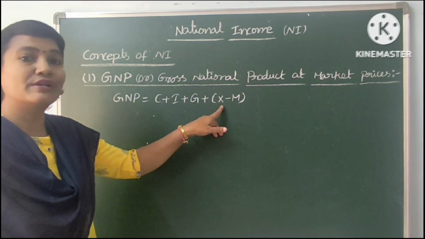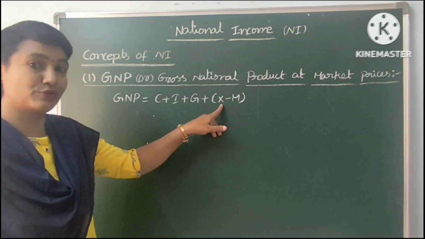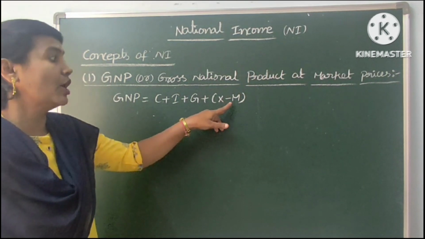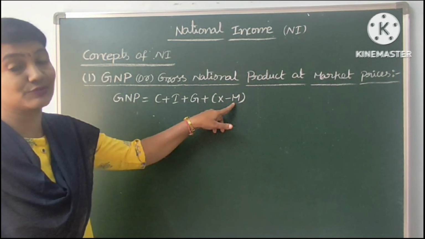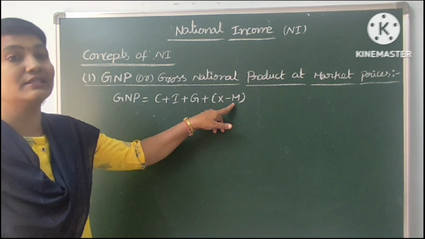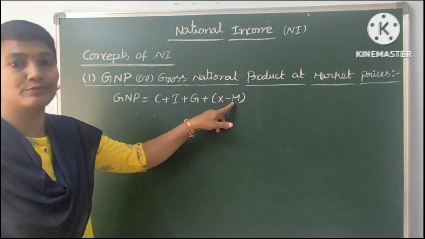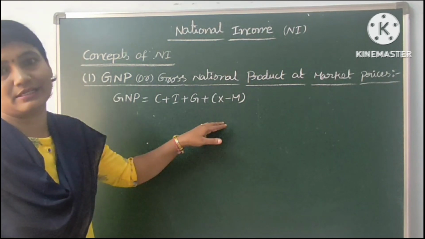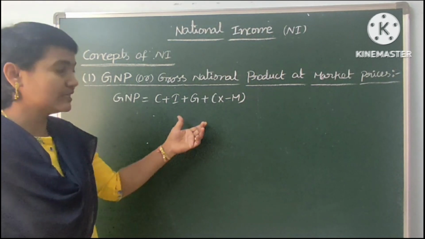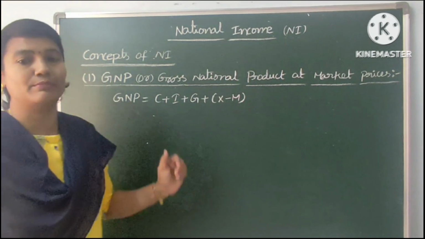Here, how much quantity of goods and services we export to other countries, minus how much goods and services we import into our country. Deducting imports from exports, we get the net exports value, and at the same time we are adding net income from abroad also.